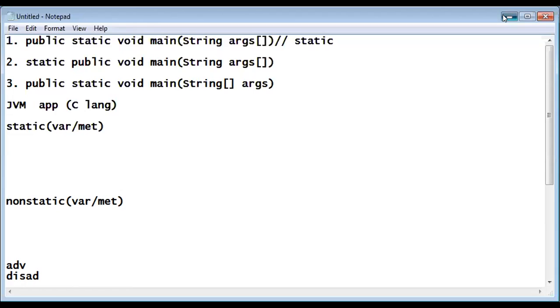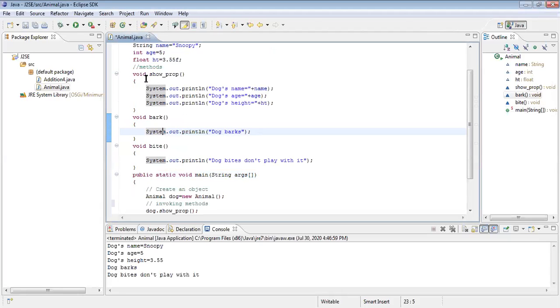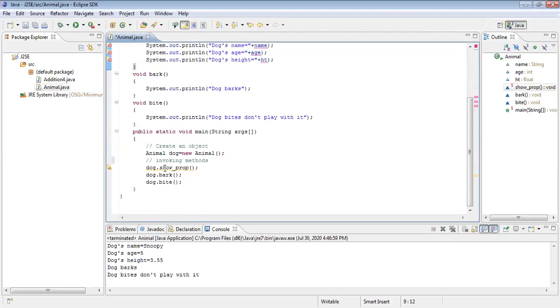Wait. See, for instance, let me come back to your program. See what I'm doing. Let me come back to your application one more time. I'm using static here. Okay, static. Now see what I'm doing. I invoked dog dot, na.